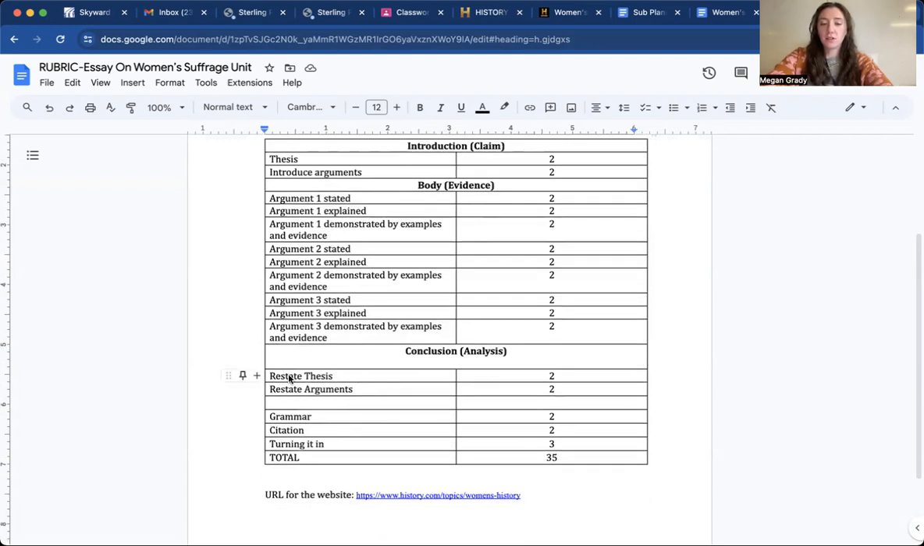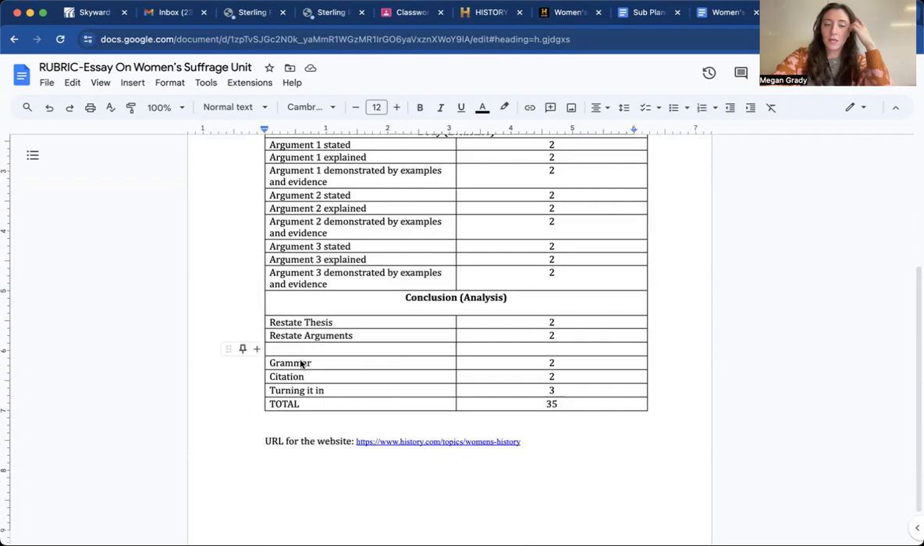And then you'll get to your conclusion. You'll restate your thesis, meaning it's not the exact copy and paste of your introduction. You switch it up a little bit to end your paper. And then you'll restate your arguments. Again, not copy and paste from your intro. Make sure you are wrapping things up.